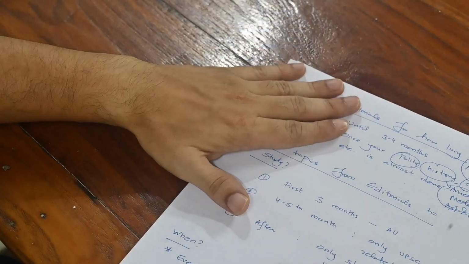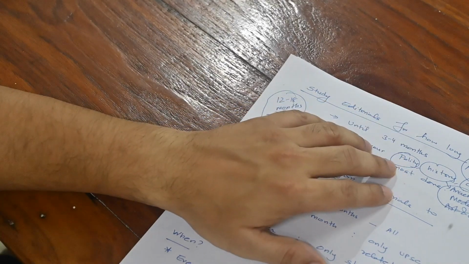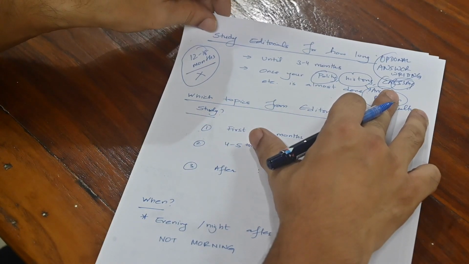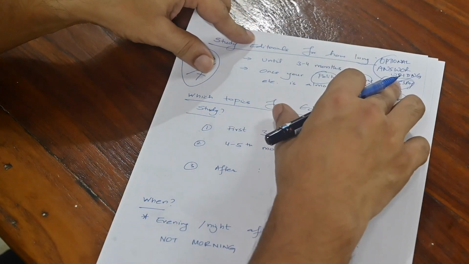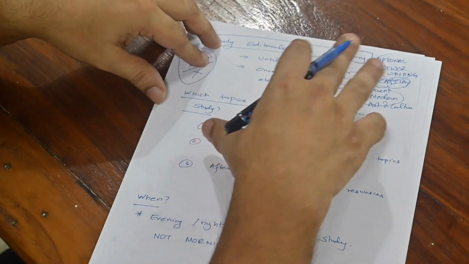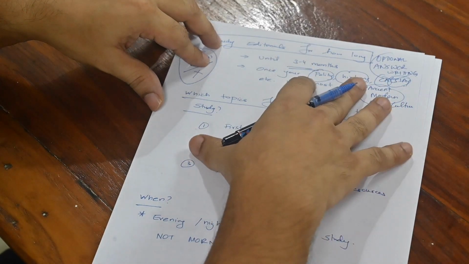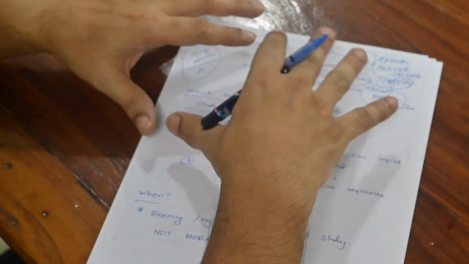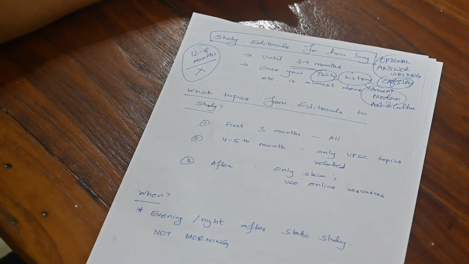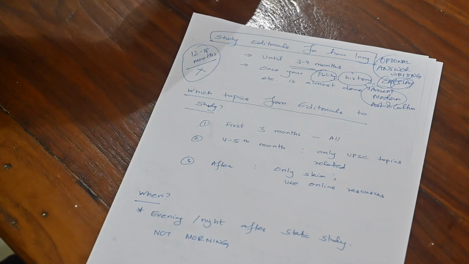I think for me personally, what worked was, after 3-4 months of studying editorials, I stopped. Then I started really focusing on other things, because you will not be getting so much out of the editorial after this much time. After studying editorials for 3-4 months, and having studied your polity, history, ancient and modern history, art and culture, you start getting a good hold of what all these opinion makers who are writing editorials are saying about issues. It is their opinion, what they feel or what they have analyzed about the issue.